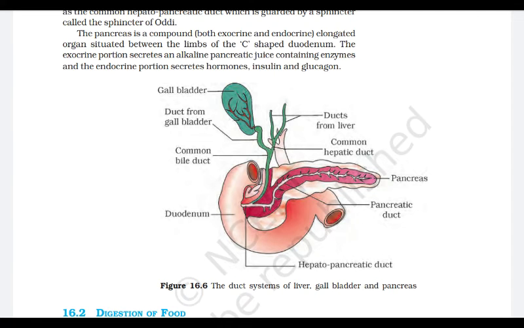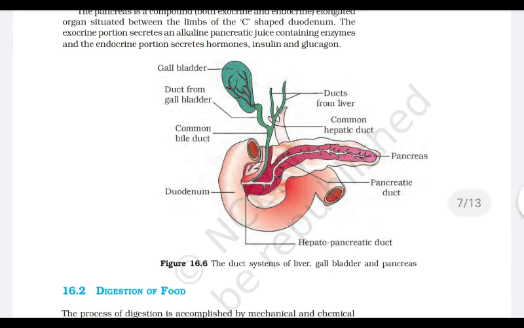After the stomach we have the small intestine. The first part of the small intestine is known as the duodenum. The duodenum receives the secretion from the liver as well as from the pancreas. Liver secretes the bile juice which is stored in the gallbladder, and the pancreas secretes the pancreatic juice. This is the diagram which shows the connection between these three parts.